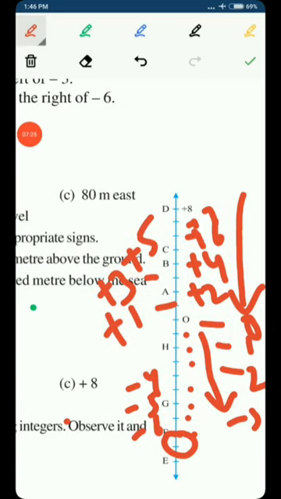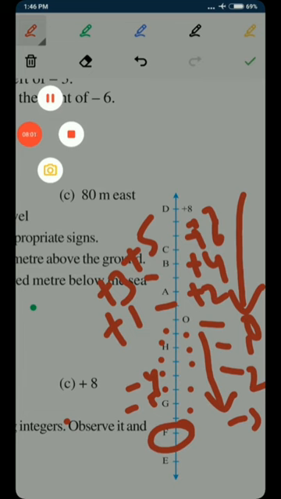Once again, I would like to repeat that starting from 0 and moving downwards with negative integers, the first point is minus 1, minus 2, minus 3, minus 4, minus 5, minus 6, minus 7, and we have reached F. So F is giving us minus 8.